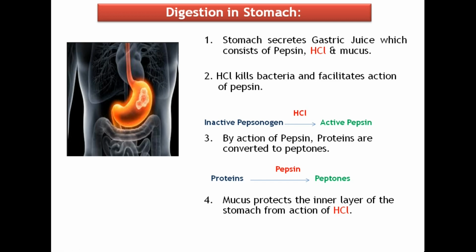Then what is the function of pepsin? It is an enzyme which digests the proteins into peptones. The proteins, with the action of the enzyme pepsin, turn into peptones. And the mucus layer protects the stomach from the action of HCl. The food at this stage, in the form of a soft slimy substance where some proteins and carbohydrates have already been broken down, is called chyme.